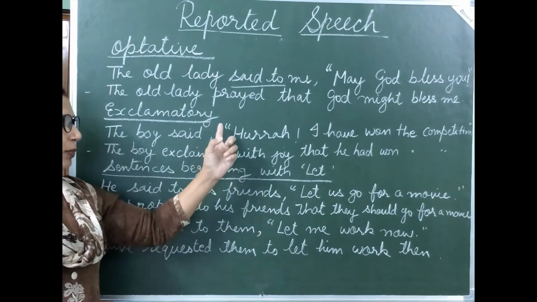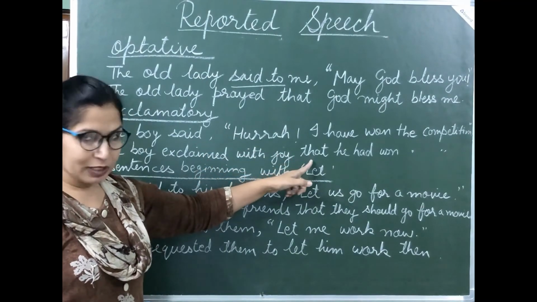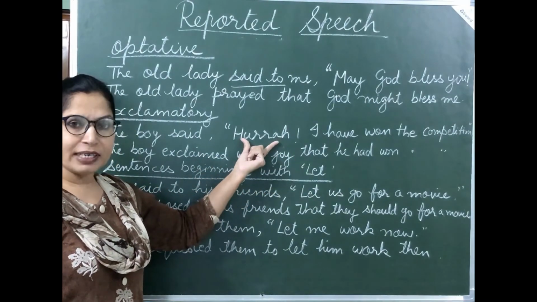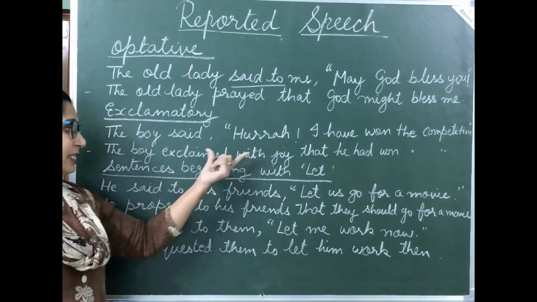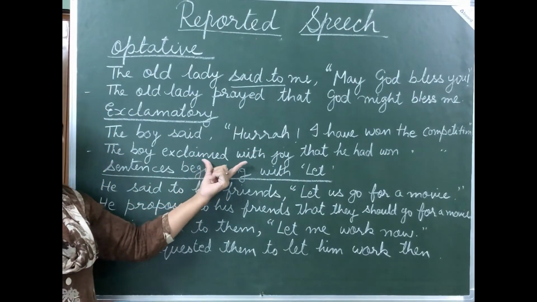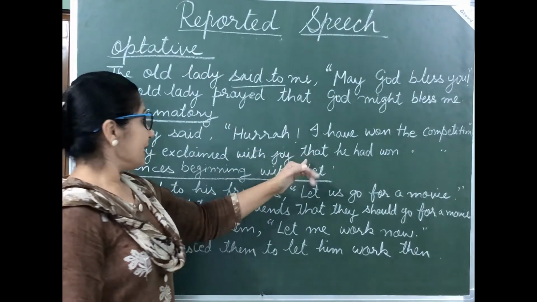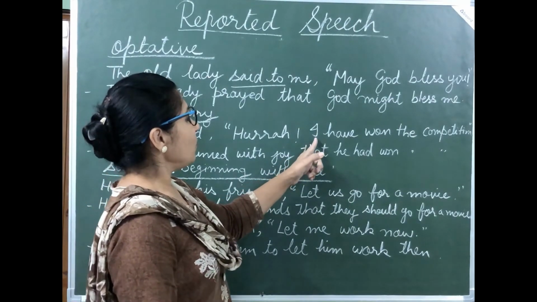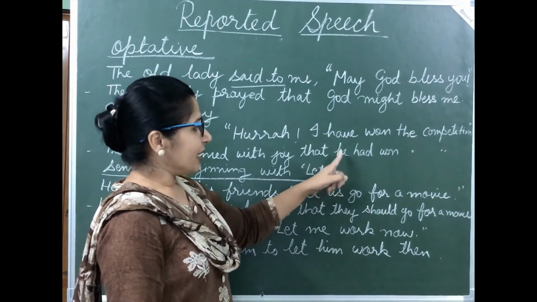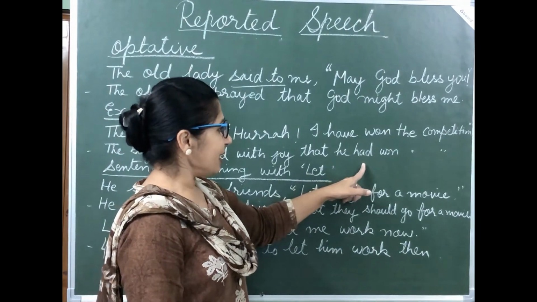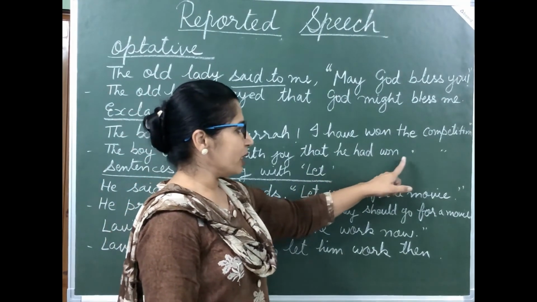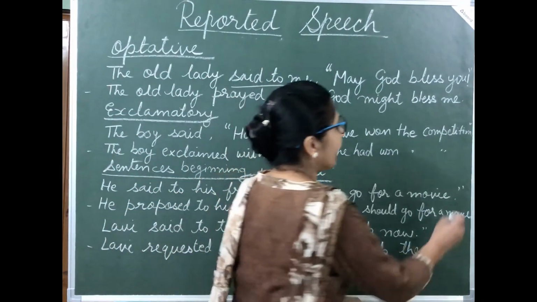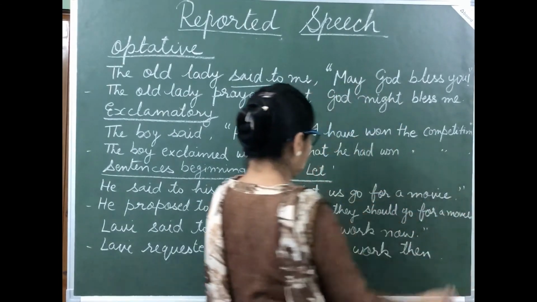Then we remove the commas and inverted commas and put "that." And this word "hurrah" is to be removed because the sense is clear from here. Exclaimed with joy that, now "I" will be replaced with "he." "Have" changes into "had." That he had won the competition. And in the end, full stop.